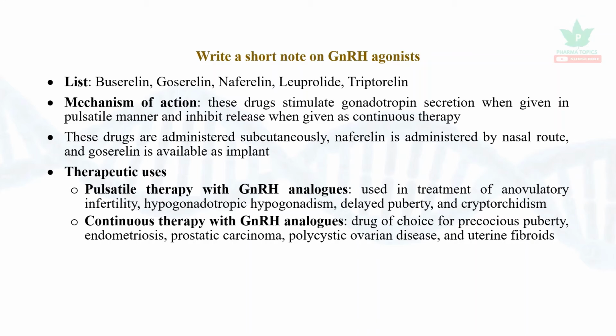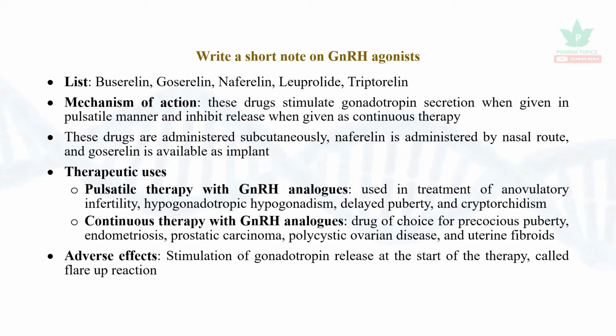Continuous therapy with GnRH analogs is the drug of choice for precocious puberty, endometriosis, prostatic carcinoma, polycystic ovarian syndrome, and uterine fibroids. Adverse effects: stimulation of gonadotropin release at the start of the therapy, called flare-up reaction, may occur.